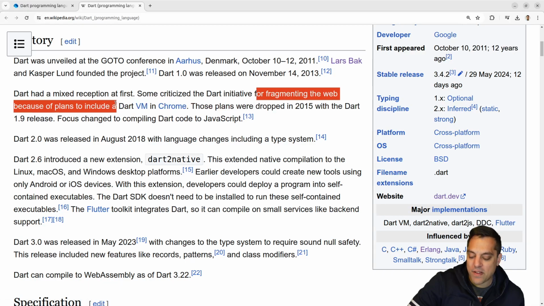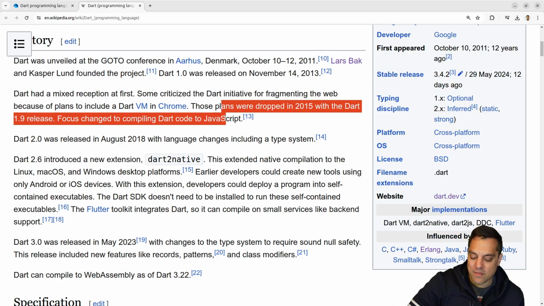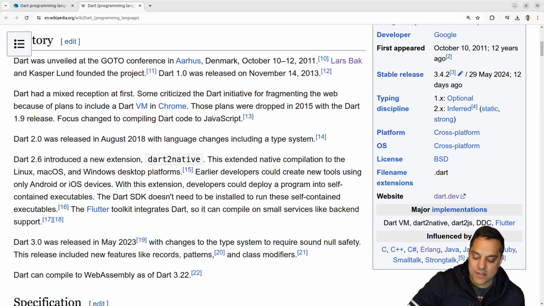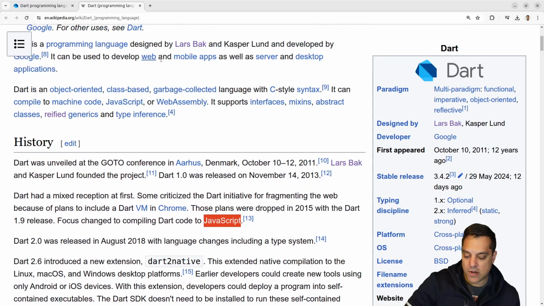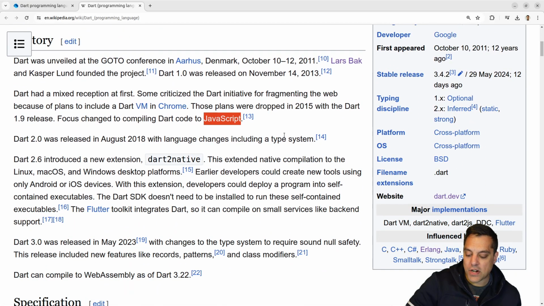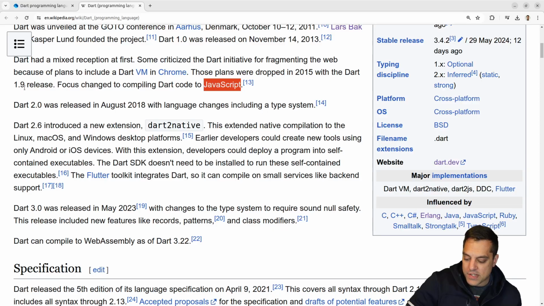For fragmenting web development, I guess. Maybe folks thought, kind of interesting around 2011, right? And this is sort of like peak Web 2.0 time. JavaScript's taking over, and we're kind of wondering if there are other languages that could fill that space, or if everything's just going to be JavaScript forever. I think now we've seen a lot of JavaScript is what's powering our browsers, but languages can compile down to JavaScript, as apparently Dart can do here, or WebAssembly, right? So there are some different targets for browsers. So kind of interesting to see the language here.